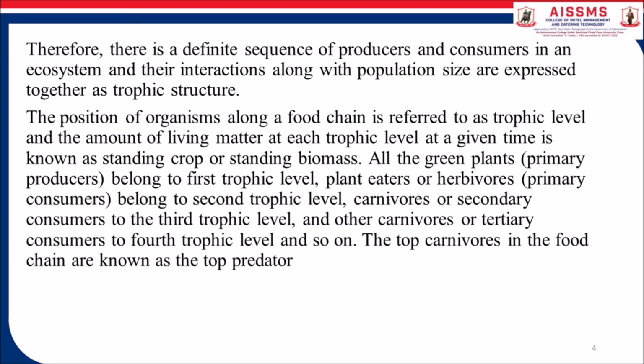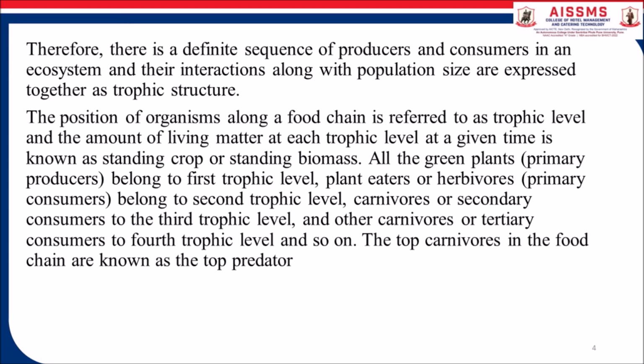The position of an organism along a food chain is referred to as its trophic level, and the amount of living matter at each trophic level at a given time is known as standing crop or standing biomass. All the green plants that are primary producers belong to the first trophic level.